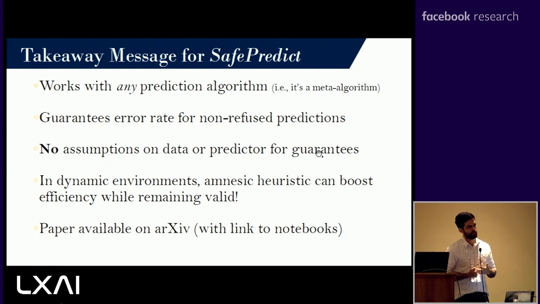There's no assumptions that we are making on the data or the prediction algorithms, right? So if you have some very unique data that you're looking at or very unique prediction algorithms, we can still work with safe predict. There's no assumptions for guarantees to hold. And what we're seeing, even if you have this dynamic environment, so if it's not just static for millions of years, the randomness, we can still apply safe predict. And there is a certain trade-off with how quickly we can follow that prediction, so how quickly we can reduce the efficiency to meet that target error rate.